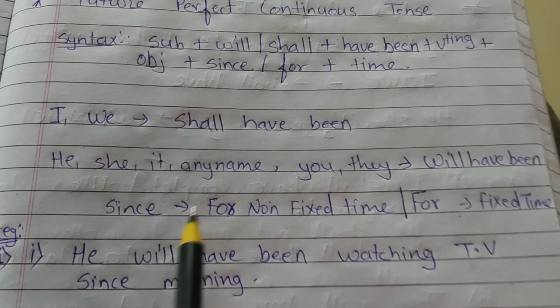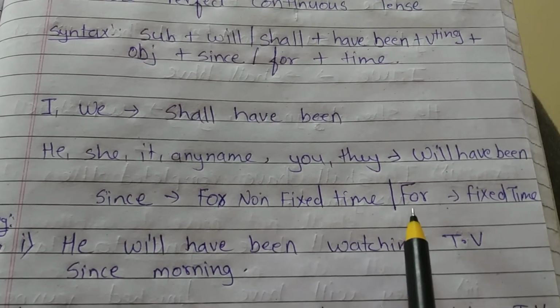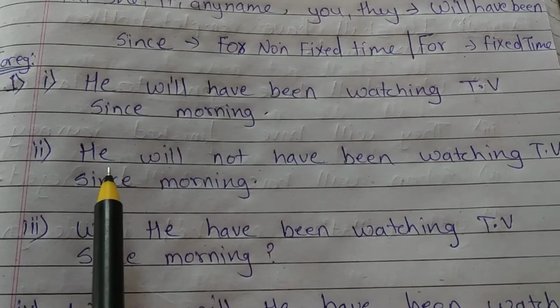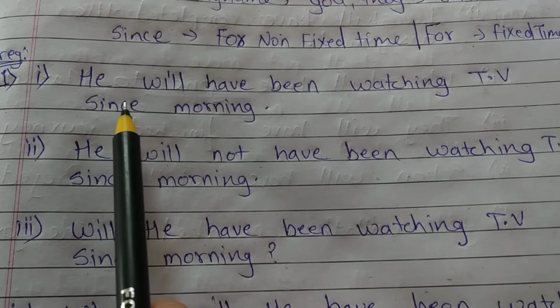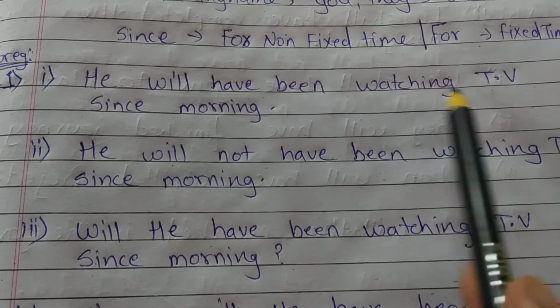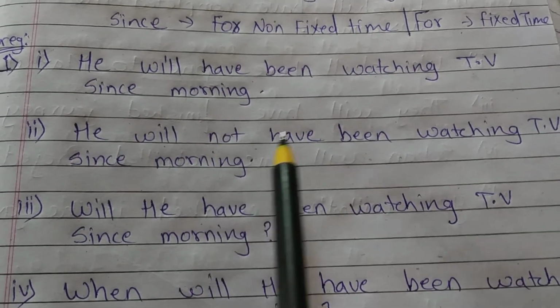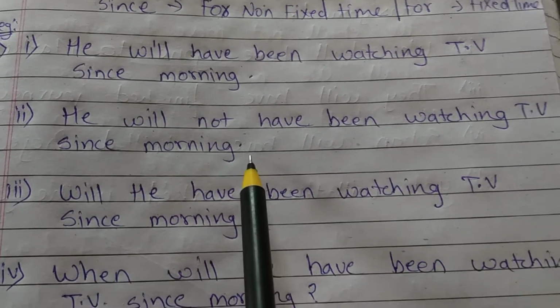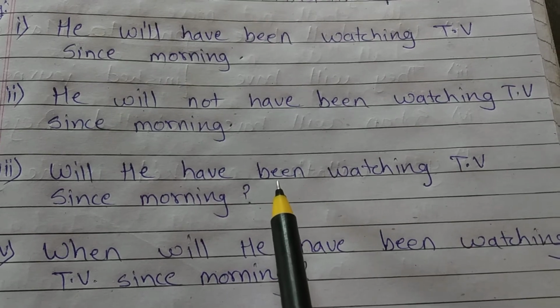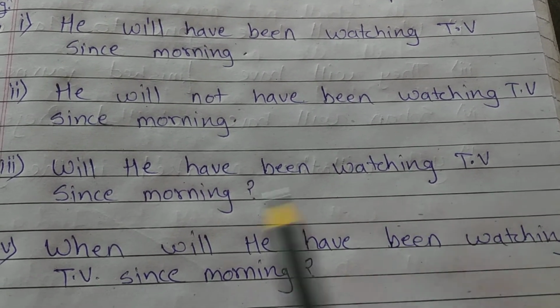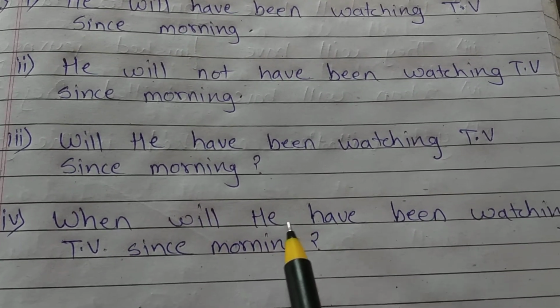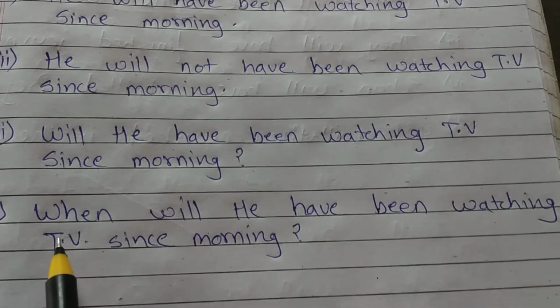Here since is used for non-fixed time and for is used for fixed time. Now the example: he will have been watching TV since morning, he will not have been watching TV since morning, will he have been watching TV since morning, when will he have been watching TV since morning.